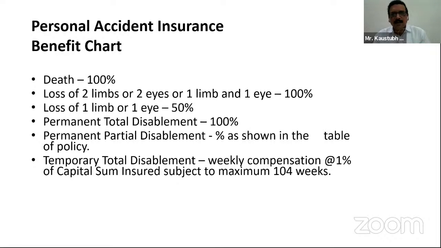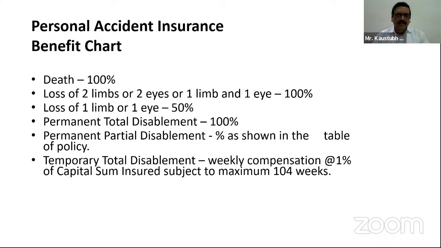This means a person who has a disability wherein he cannot walk or cannot go for his natural duties for earning capacity with any of the work, then in that case 100% compensation is payable. See, the difference is that in permanent total disablement, the person himself will be getting the benefit.